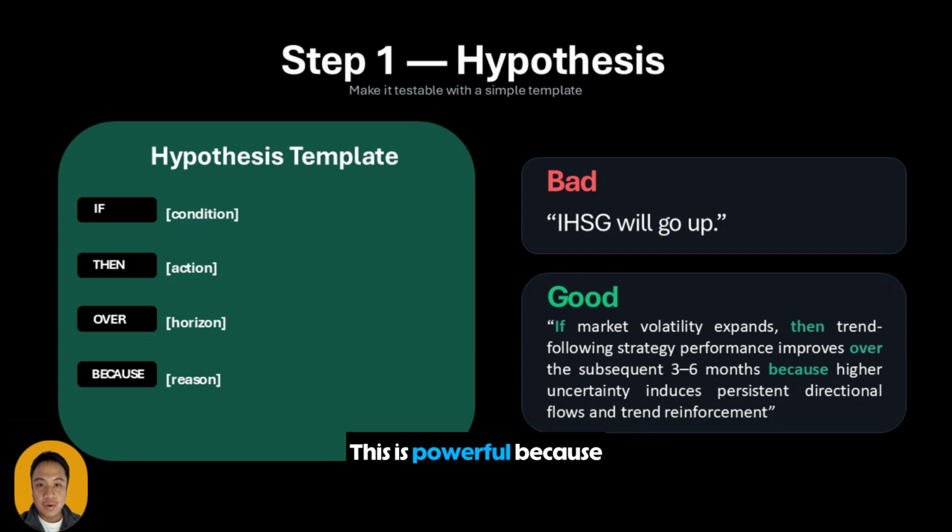This is powerful because it forces clarity. What condition triggers the strategy? What is the action? What holding period are we targeting? Why should it exist, as a risk premium or inefficiency? And you should always add one more line to your hypothesis. How could this fail? Because the best researchers design tests to break their own idea.